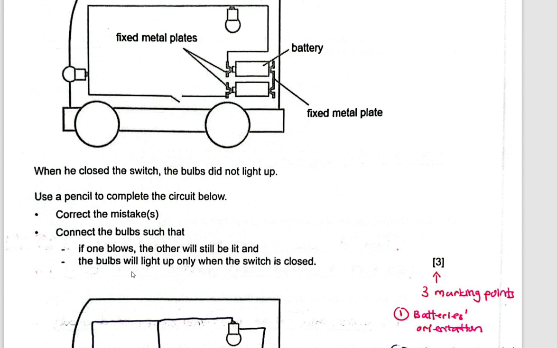First one is to correct the mistake. Second one, you have these two conditions. If one bulb blows, the other one will be lit. That means the bulbs must be arranged in parallel. And the bulbs will only light up when the switch is closed.